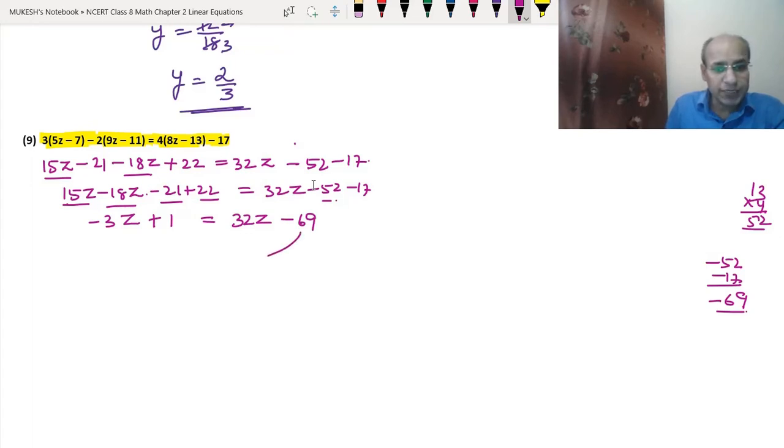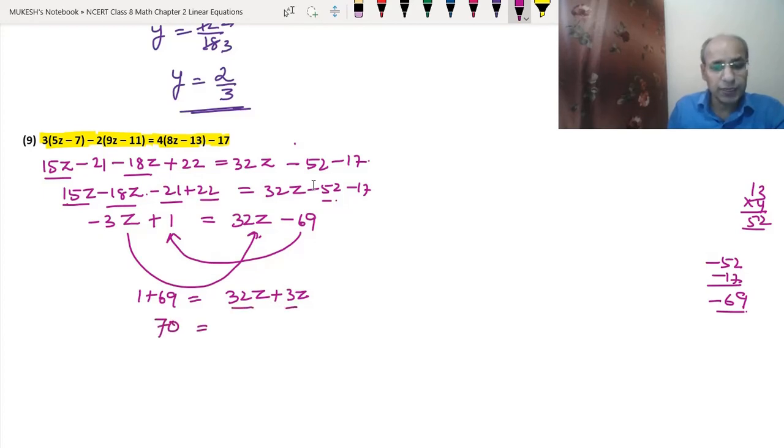We will take minus 69 to the left hand side and 3z to the right hand side. So 1 plus 69 will be equal to 32z plus 3z, because this negative sign will become positive here and this negative sign will become positive. Okay, 1 plus 69 means 70. 32 plus 3 is 35.